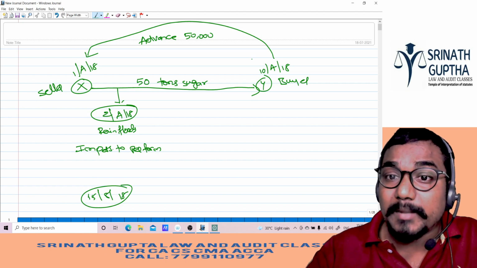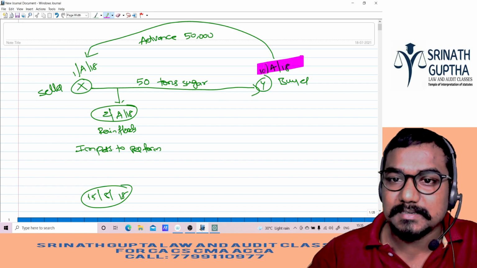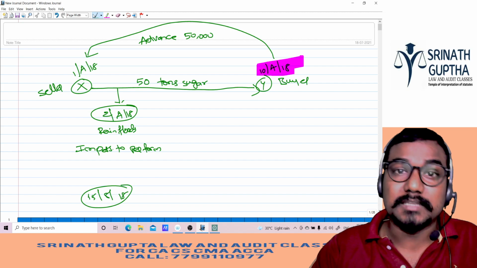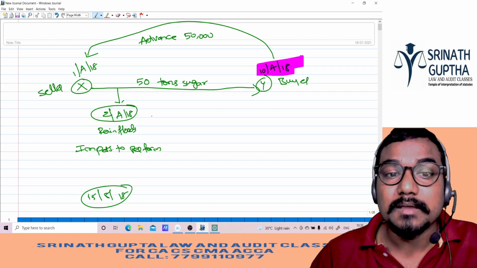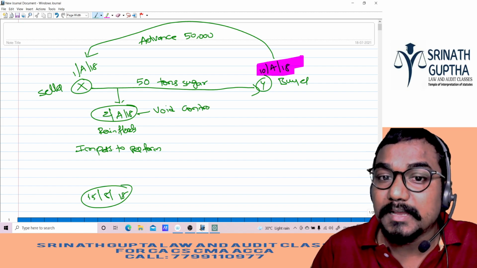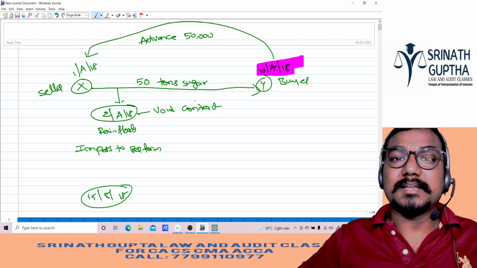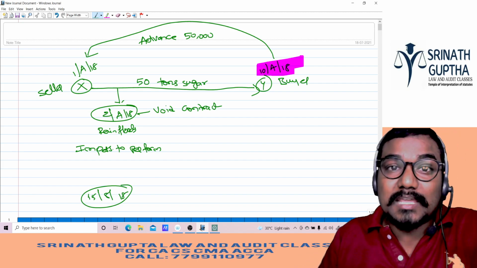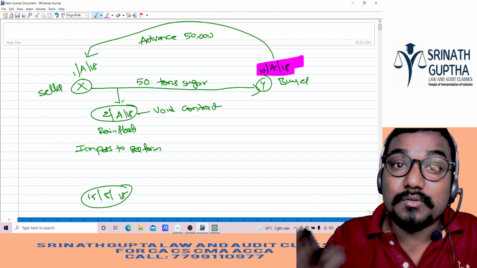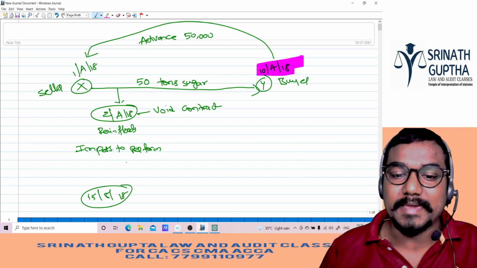But we have to supply the sugar only before the 10th August. But unfortunately, the road was damaged. We cannot perform the contract till the 15th August. It is said that on 2nd August, the contract becomes void. A void contract is discharged for both the parties. That means X need not give the sugar, Y need not give the money. But Y gave an advance of 50k, so X has to give it back to Y.